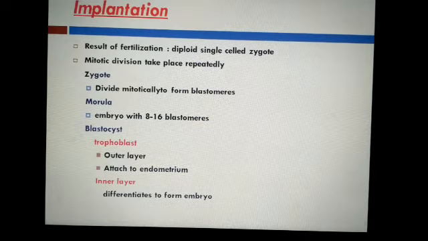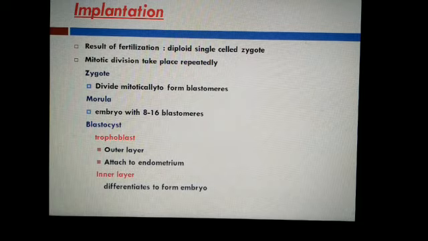So the next one is implantation. The result of fertilization is the formation of a diploid single-cell zygote. Student, mitotic division starts as the zygote moves through the fallopian tube towards the uterus, forming 2, 4, 8, 16 daughter cells which we call blastomeres.